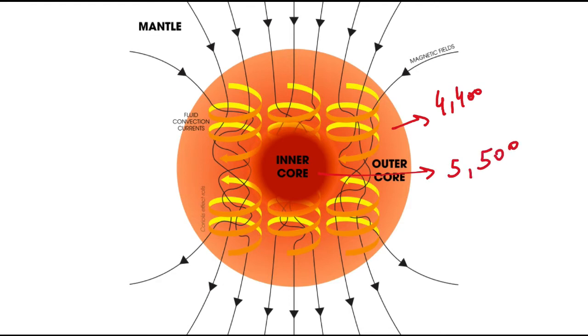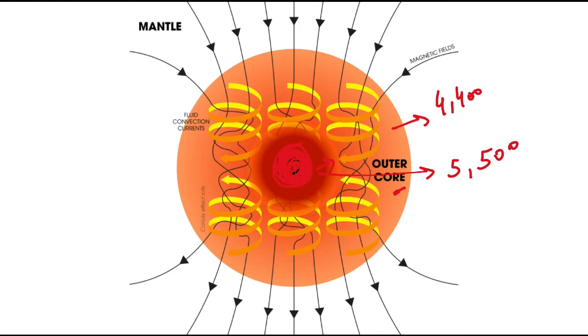So first of all, due to the temperature difference, the heat is radiating outwards. As we know, during the formation of Earth, there was a massive compression, and due to that compression, the residual heat got trapped inside the inner core, and this inner core, despite being extremely hot, turned out to be a solid mass. While the outer core is a liquid mass of mostly nickel and iron, as we have just seen.